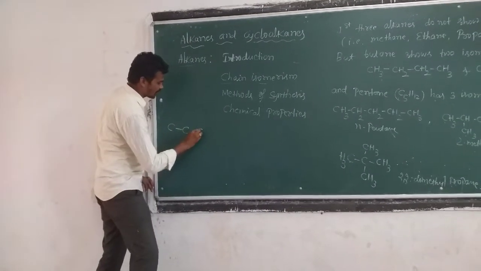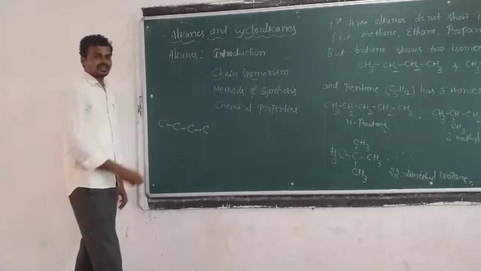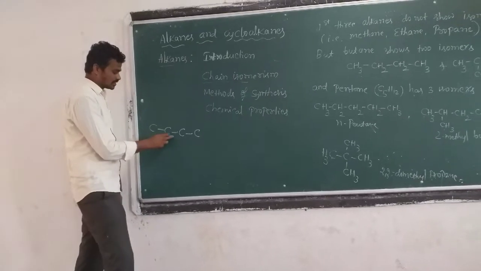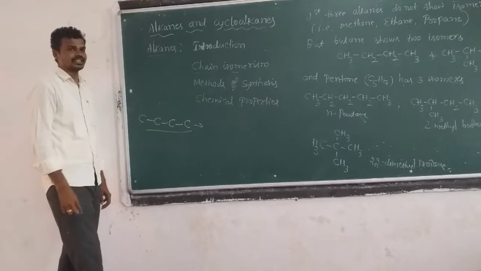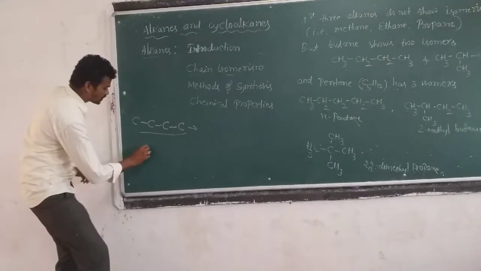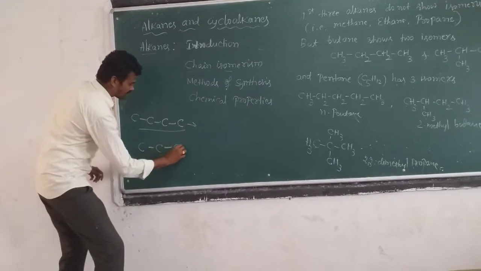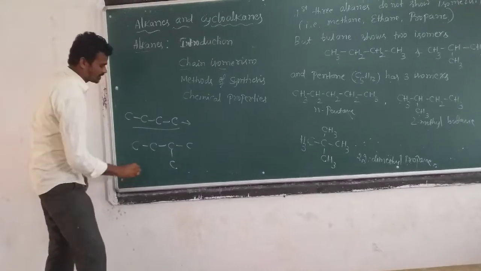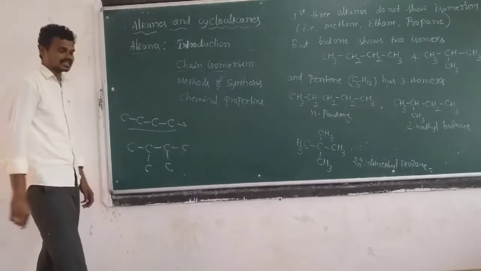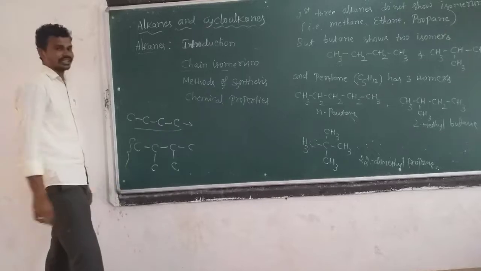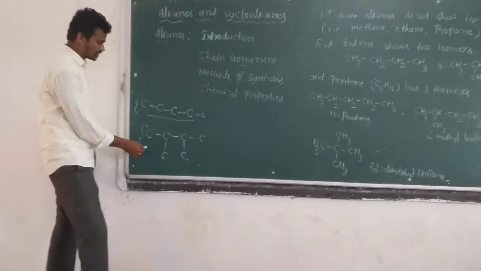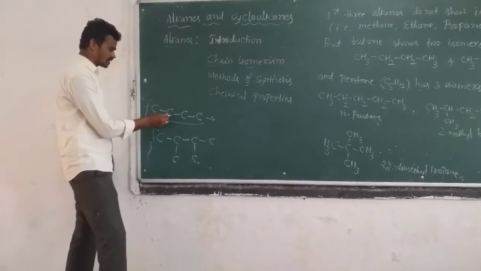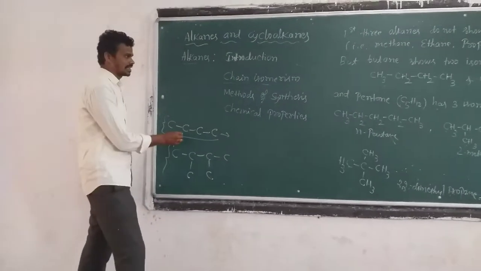See here, the carbons 1, 2, 3, 4 are in a straight chain form. If the carbons are arranged like this, with a side carbon, this type of chain is called a branched chain, and the other type is called a straight chain.